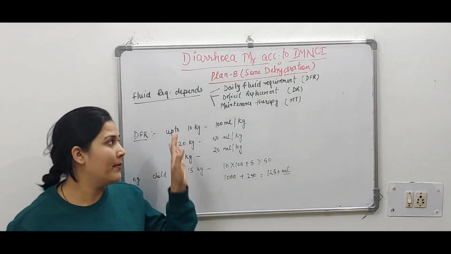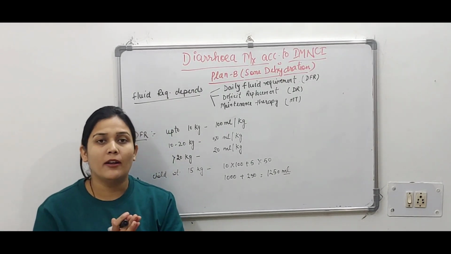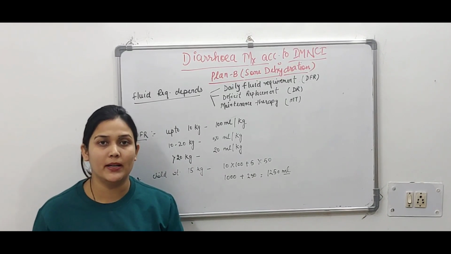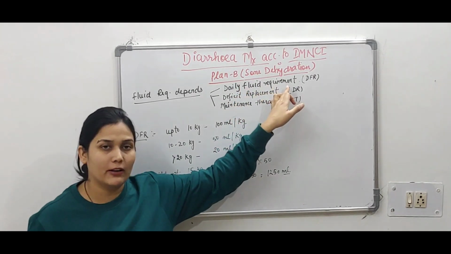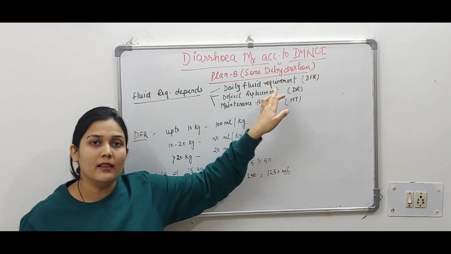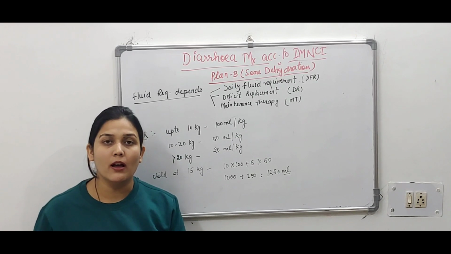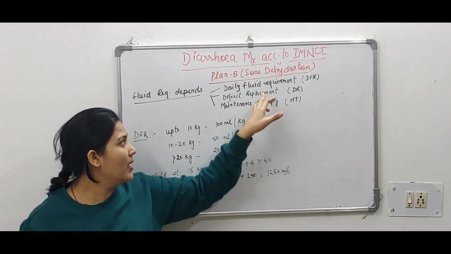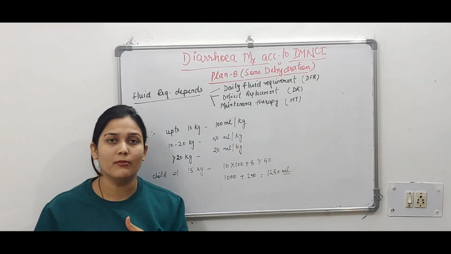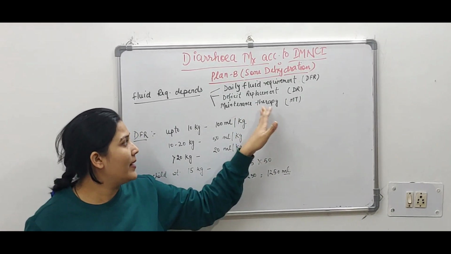So the fluid requirement in children depends upon 3 things. देखो जब भी dehydration होगा तो हमें कितना fluid चाहिए होगा. सबसे पहले तो person की normal requirement क्या है. So first is daily fluid requirement, that is how much water we should drink daily. Second thing is the deficit, how much loss happened because of watery stools, that should be recorded. Third is maintenance, because we cannot say suddenly that the baby is hydrated. So after that we have to maintain it, that is maintenance therapy.